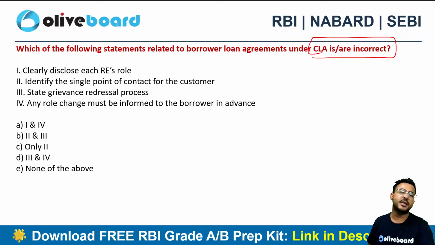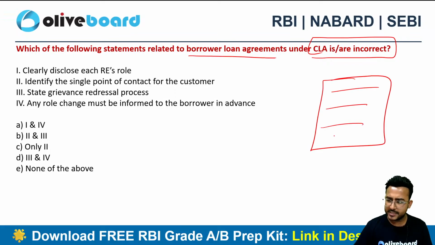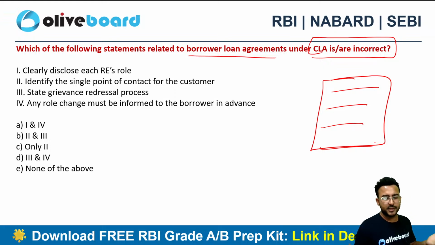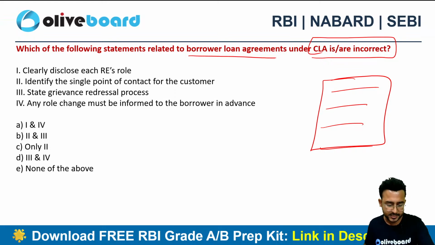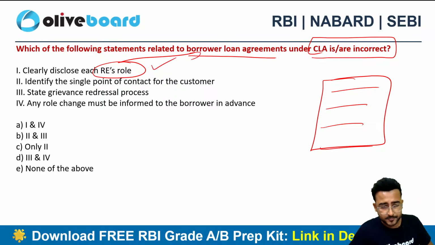The first statement: clearly disclose the RE's role. They are talking about the borrower's loan agreement. So we must have done a loan agreement with the borrower as well. The regulated entities must have done a borrower loan agreement. When you go to take a loan, there is an agreement, right? Clearly disclose each RE's role. So do I need to disclose the REs' roles? Both the REs' roles? Yes, obviously. It's a combined loan facility, right?